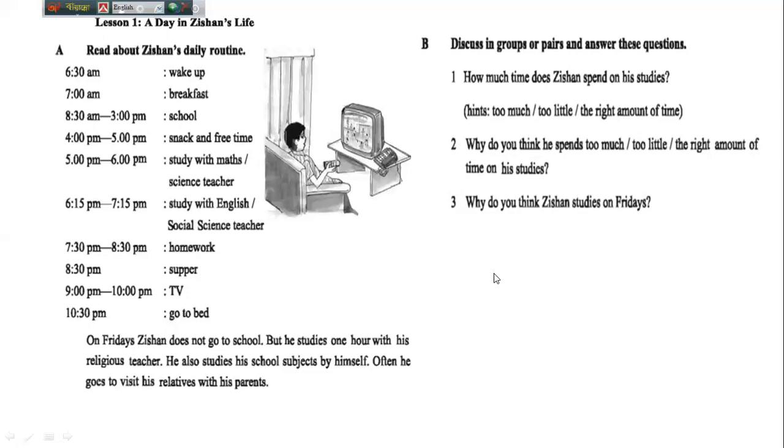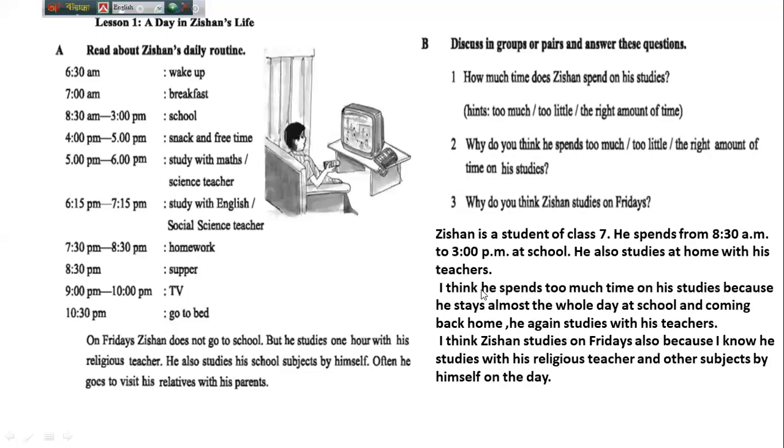I want to share with you the answers. All of you look here. I have written the answers here. What is written here? Jishan is a student of class 7. He spends from 8:30 a.m. to 3 p.m. at school, a very long time. You can see he also studies at home with his teachers.